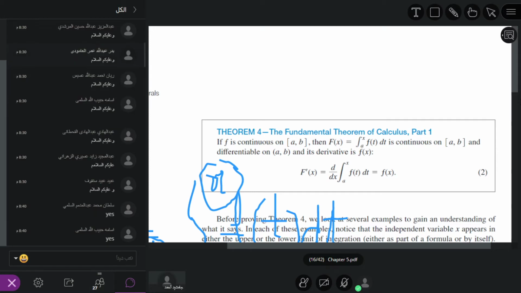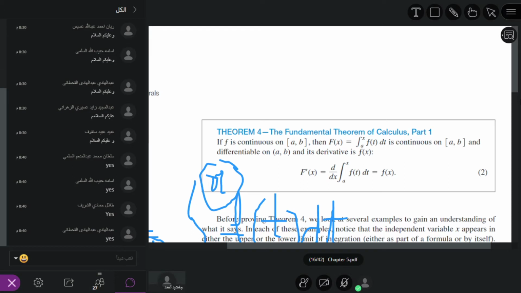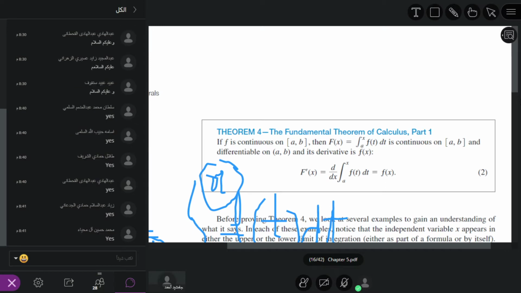Okay, I am asking you, if we have d divided by dx and the upper limit is x, then you just have to put x wherever there is t in the function. It is very easy. So in f of t, wherever there is t, we just have to put x.